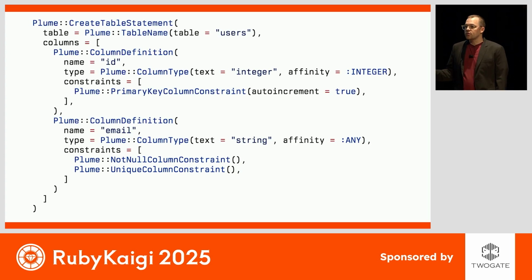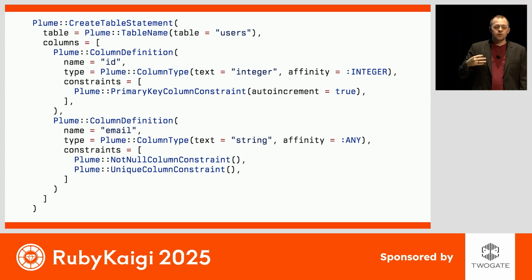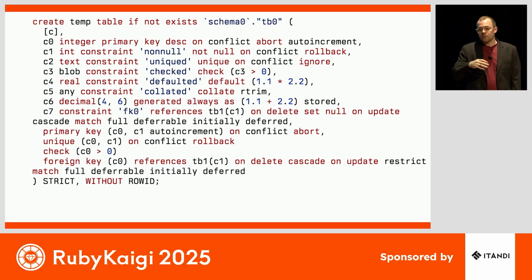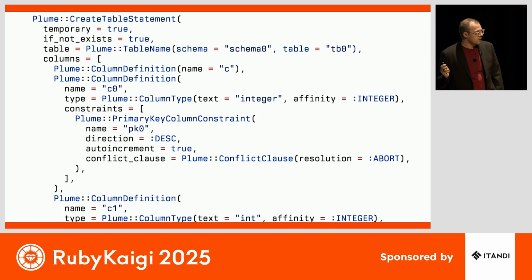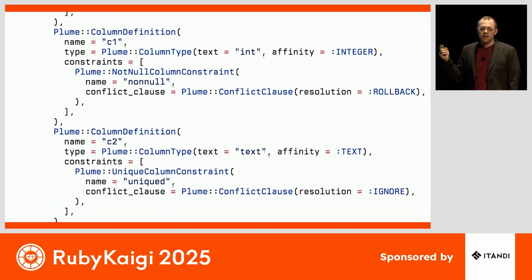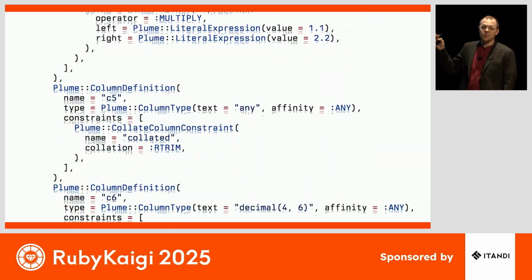This AST structure provides every single bit of information that we had in our SQL string structurally, in a way that is easy to use in any Ruby program. And the parser is able to handle fully complicated create table statements. This is the most complicated create table statement I could write, and it would create a syntax tree like this. Pretty easy to follow. Yeah, I think we all get it.